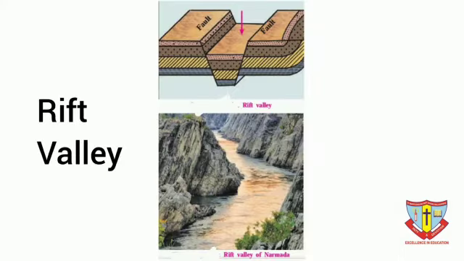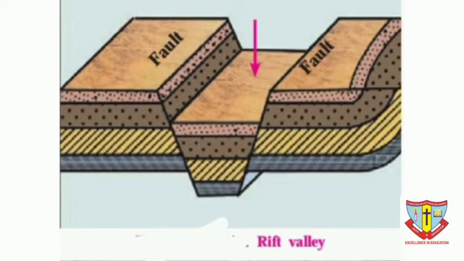Now learn what is rift valleys. Sometimes two fractures develop side by side in the earth's crust. The land in between the two fractures subsides. This subsided deep part is called rift valley. Both the slopes of a rift valley are steep.